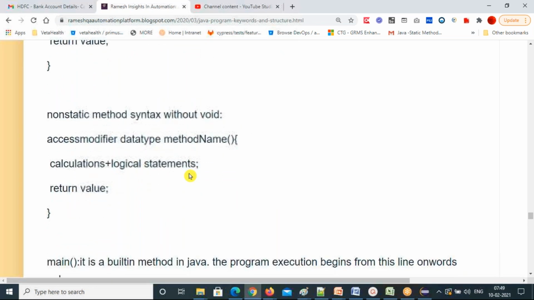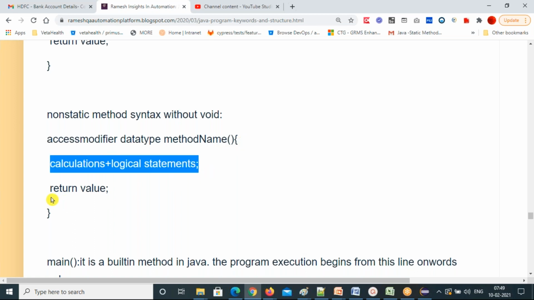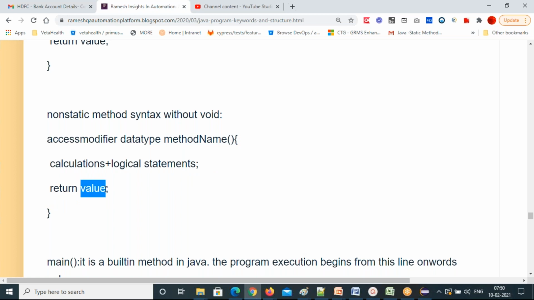And the same, I can create a non-static method also. If I want dynamic data at runtime, I can use this non-static method: access modifier, data type, method name, parenthesis, curly braces start, all calculations and logic, and return the value. That means the variable or expression.